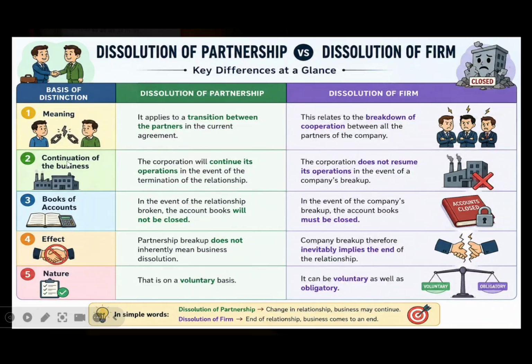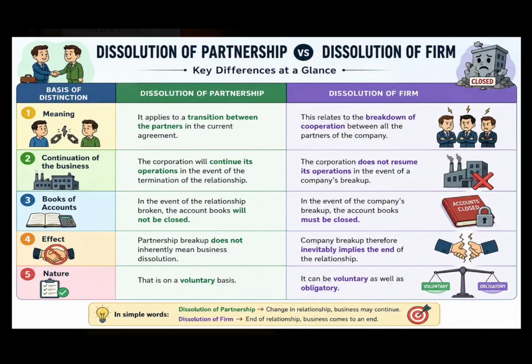The second difference is based on the continuation of the business. In the case of dissolution of partnership, the business concern can continue its operation with the continuing partners. So only a few partners terminate their relationship from the firm. The remaining partners can continue their business. Whereas in the case of dissolution of a firm, it does not resume its operation, where all the relationships of the partners are completely terminated from the firm.